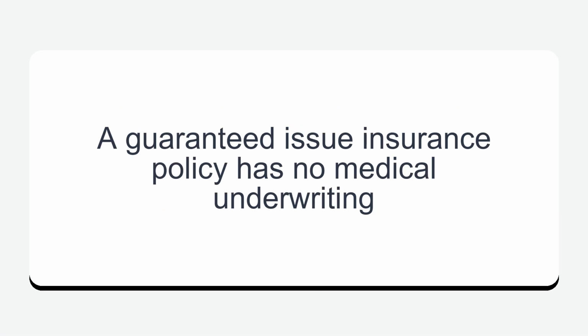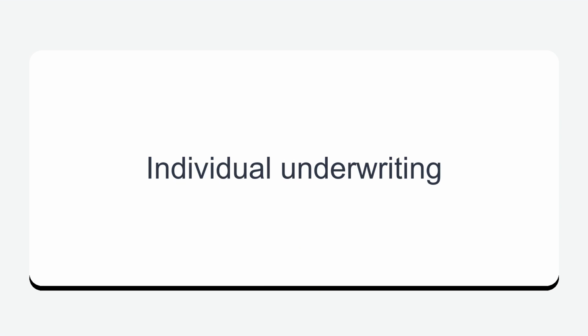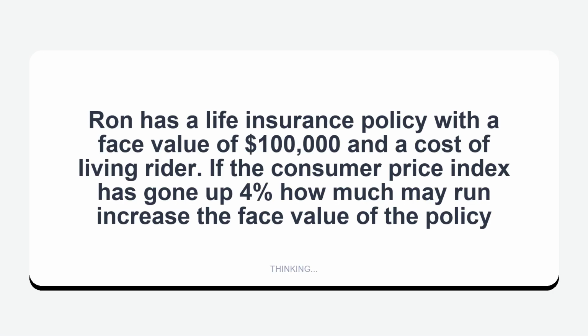A guaranteed issue insurance policy has no medical underwriting. All of the following are characteristics of a group life insurance plan except individual underwriting. Which of the following protects the policy owner from a misrepresentation caused by an innocent mistake? Incontestable clause. Ron has a life insurance policy with a face value of $100,000 and a cost of living rider. If the consumer price index has gone up 4%, how much may Ron increase the face value of the policy? $4,000.